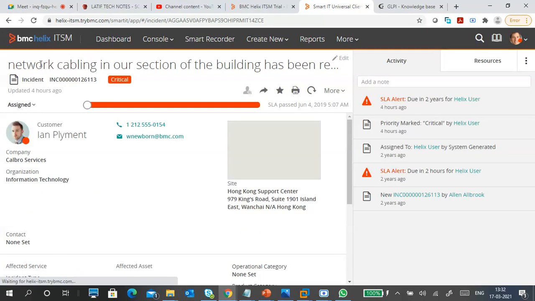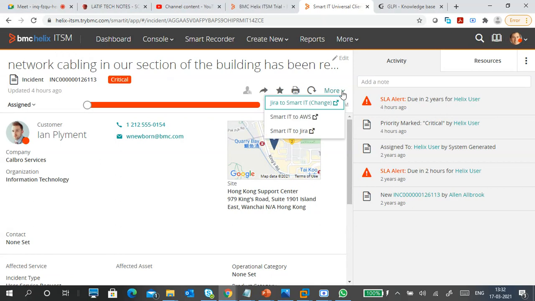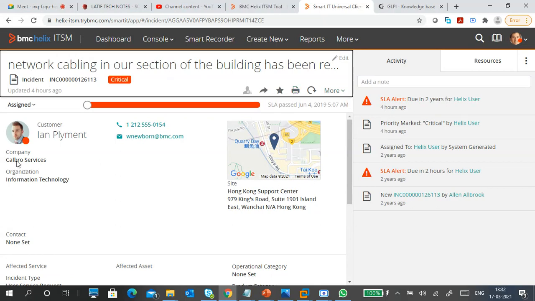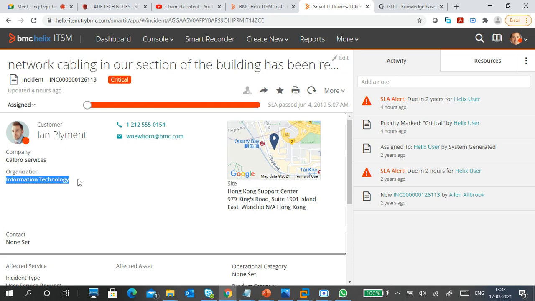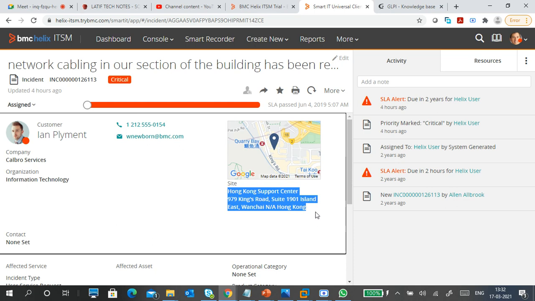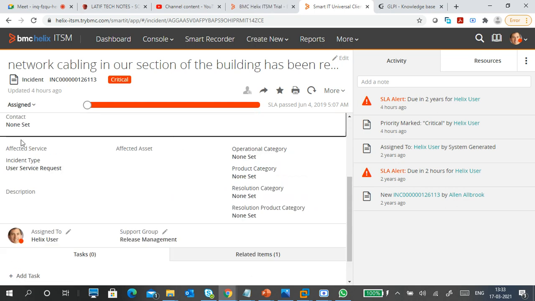So I'm going to one of the tickets here. So what is the ticket? Network cabling in our section of the building has been something, is given, right? Okay, so it is cut here. Okay, company, organization, and customer. Who is the customer? His phone number, email ID is also given, and this is the address, Hong Kong address. So none set. Okay, something is there.